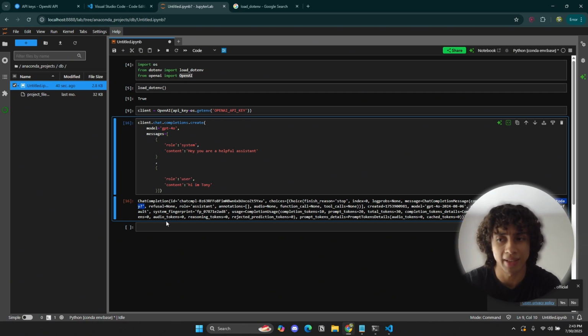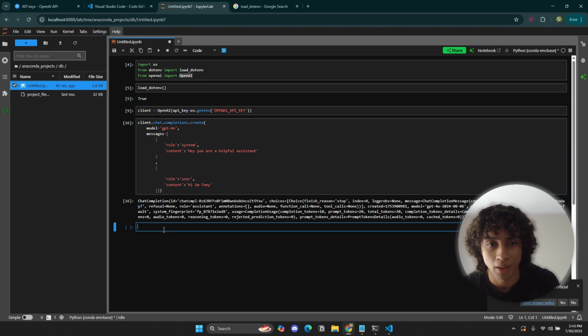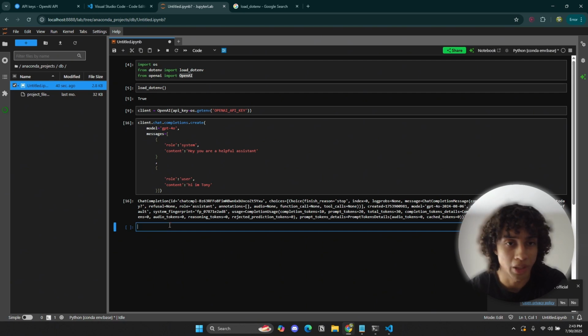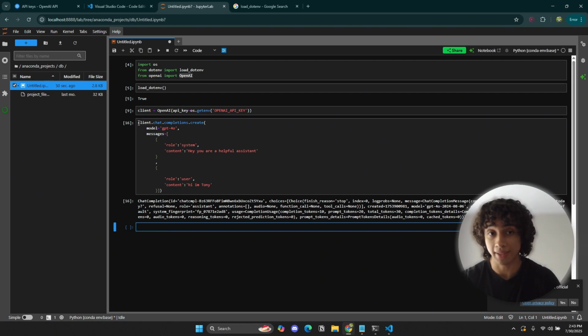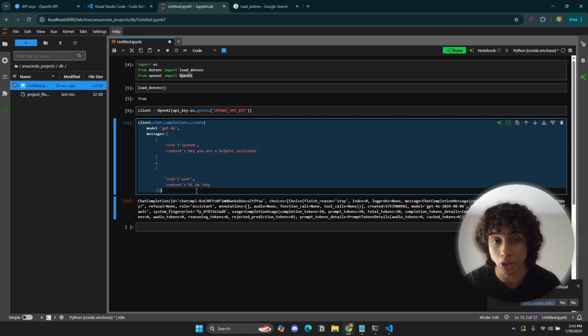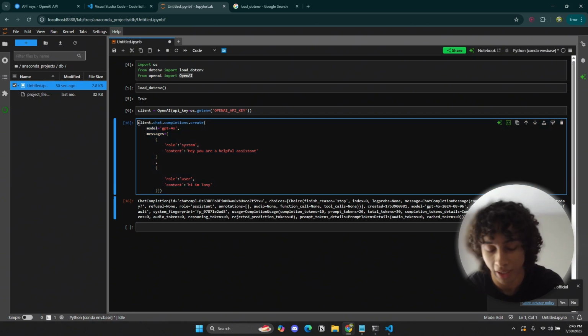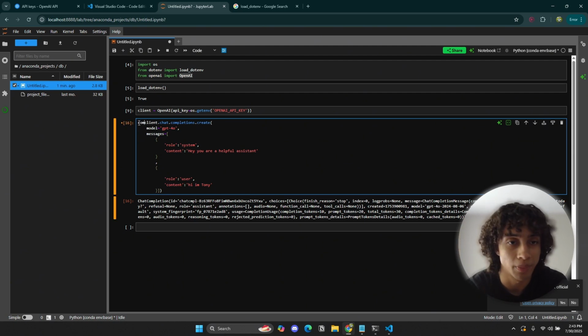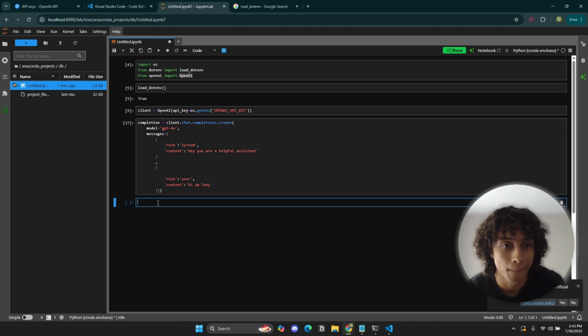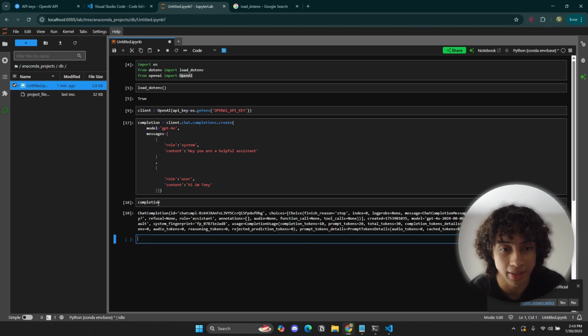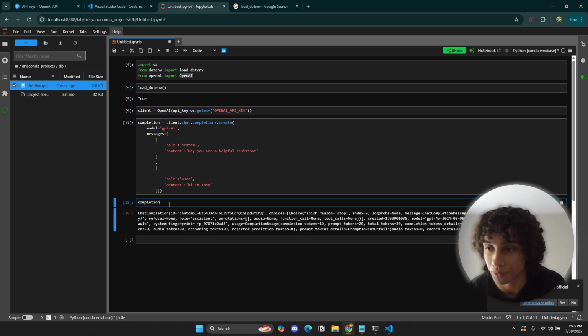How can we access that specific part of the content? So there's a couple of ways that we can do that. Well, first of all, in order to access it, we have to turn this entire completions into its own variable. Yes, I know. You're probably tired of variables by now, but it is what it is. We can call this variable completion, right? This is our completion. Great, so that we can actually access the completion right here.